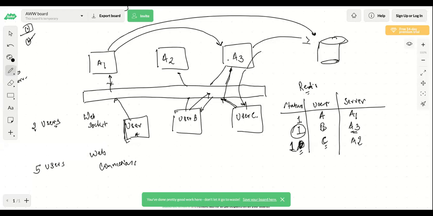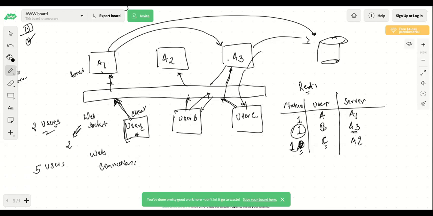See, the connection is between a client and the server here. It's not between 2 users. So even if this user wants to interact with this user, they will have to connect with the server. So this client is actually connecting with this particular server here. So even if there are 2 users, there are 2 WebSocket connections created. One is between this client and this server, and there is a second WebSocket connection between this client and this server. So make sure that you understand it correctly. So how many WebSocket connections are there? There are 2 WebSocket connections here.